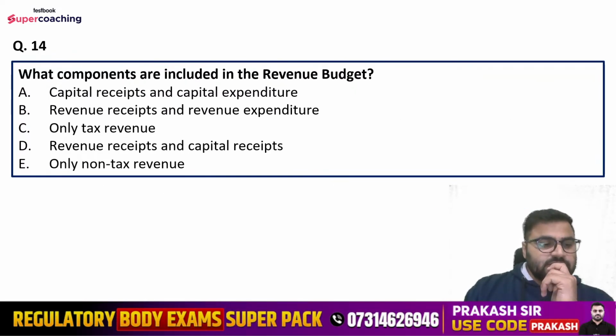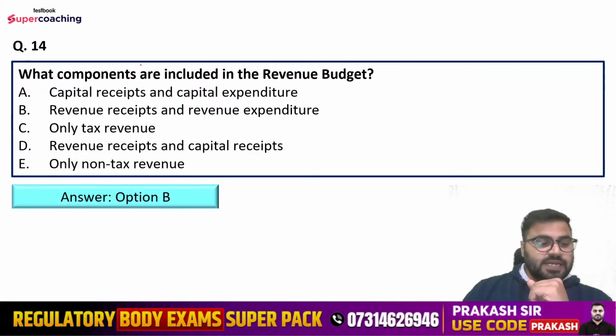Question number 14 is what components are included in the revenue budget? Options are capital receipts and capital expenditure, revenue receipts and revenue expenditure, only tax revenue, revenue receipts and capital receipts, or only non-tax revenue. Guys, we are talking about the revenue budget. So right answer is option number B, that is revenue receipts and the revenue expenditure.